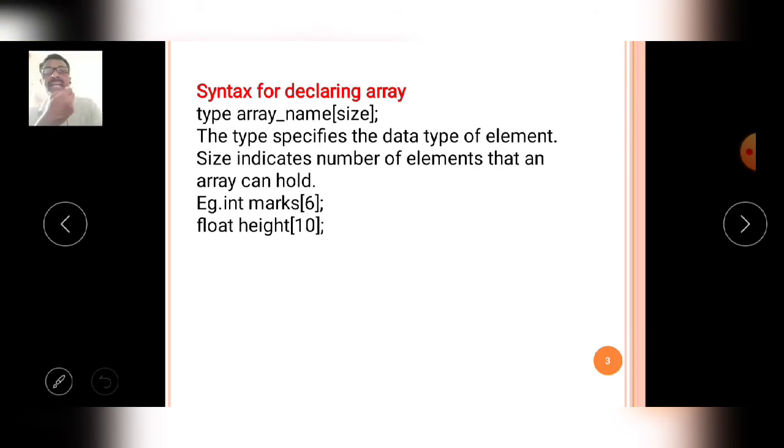For example, a student has 6 subjects, so 6 subjects have 6 different marks. Those total 6 subjects' marks belong to a single person, so I mentioned the data type as integer. Here marks is the array name, and the array contains a total of 6 array elements.